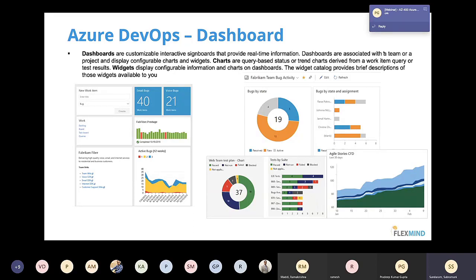So here I can show a list of bugs created, a list of test plans created, and how many of my builds passed or failed. Anything I can create as part of my dashboard widgets, and I can show it over here.